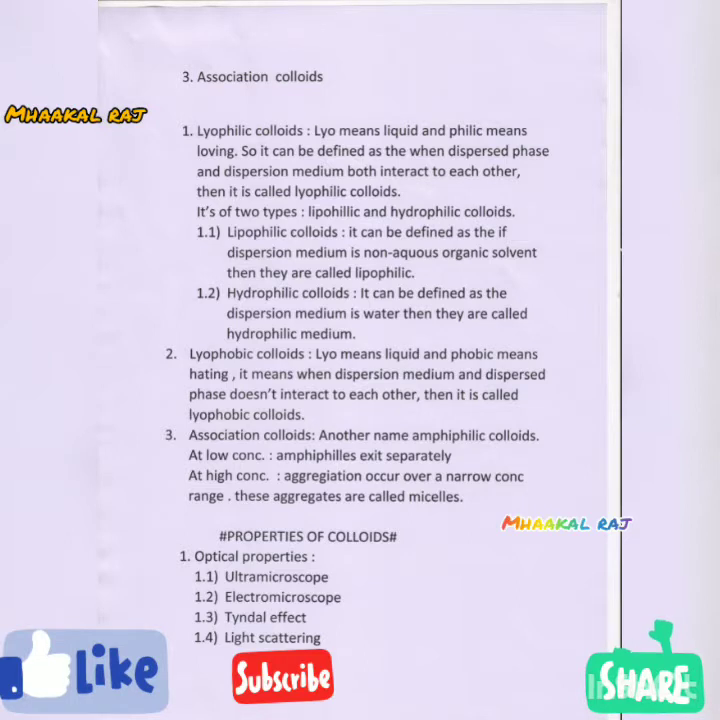And the third one is association colloids. Another name is amphiphilic colloids. At low concentration, the amphiphiles exist separately, but at a high concentration, aggregation occurs over a narrow concentration range. These aggregates are called micelles.